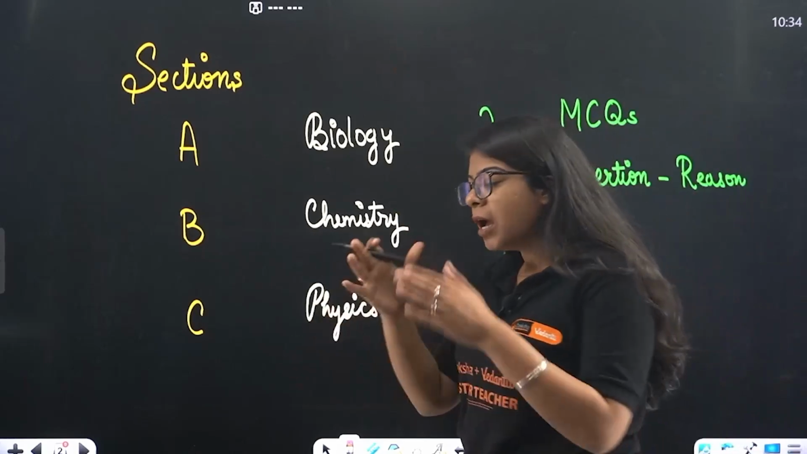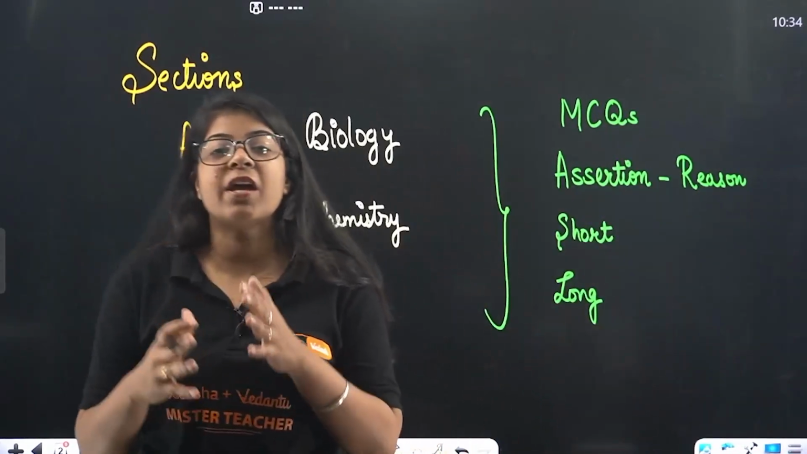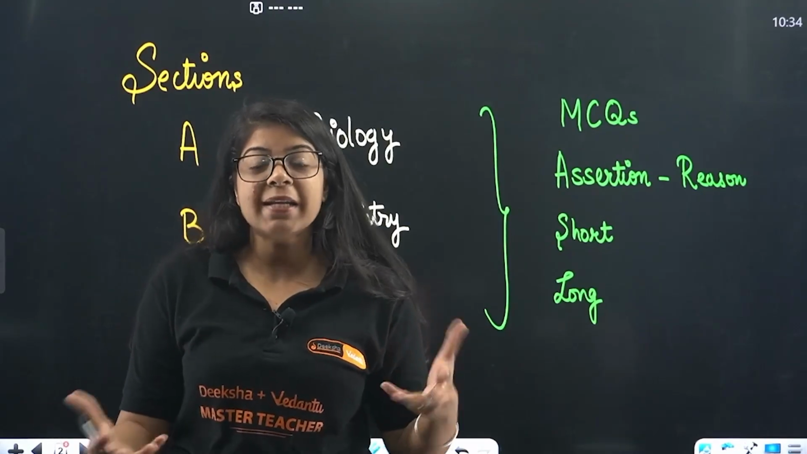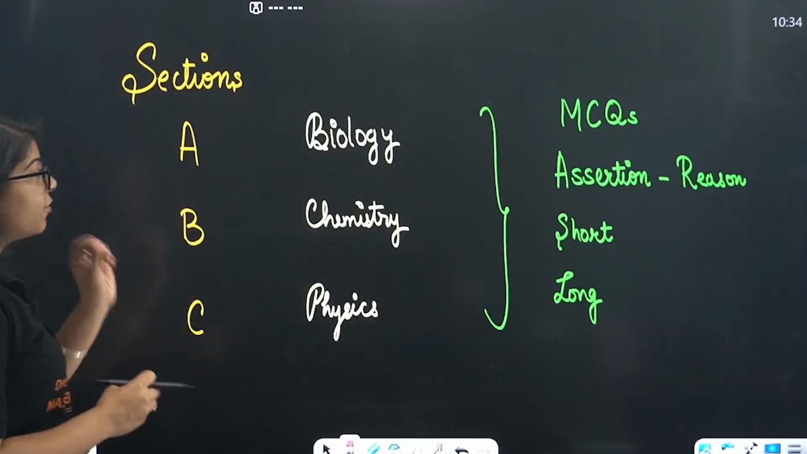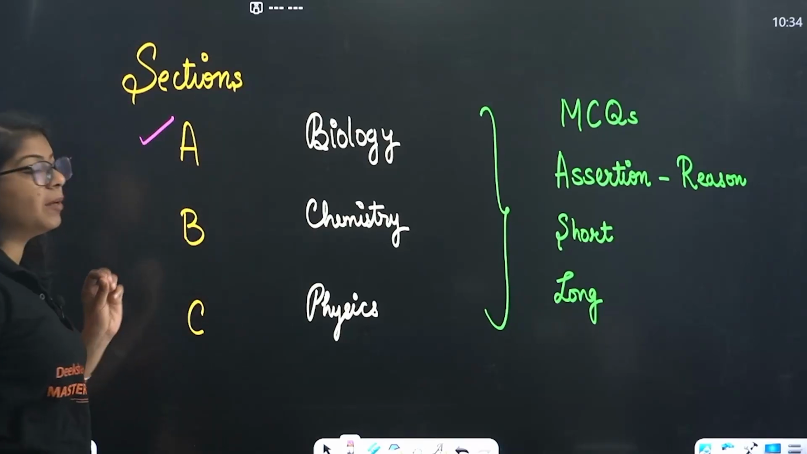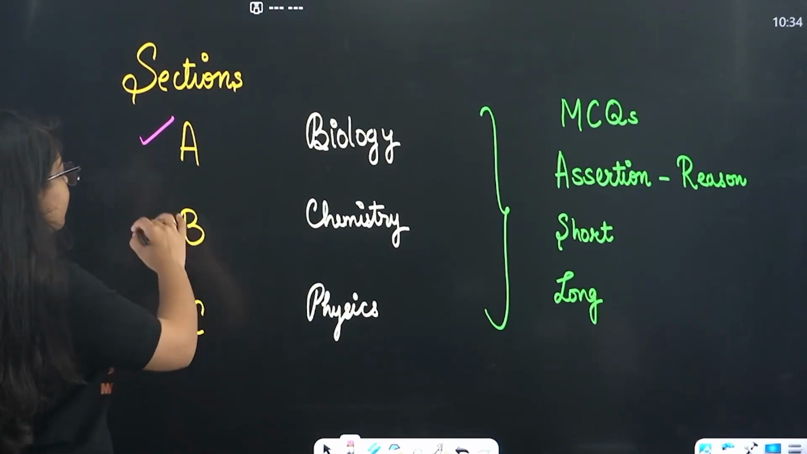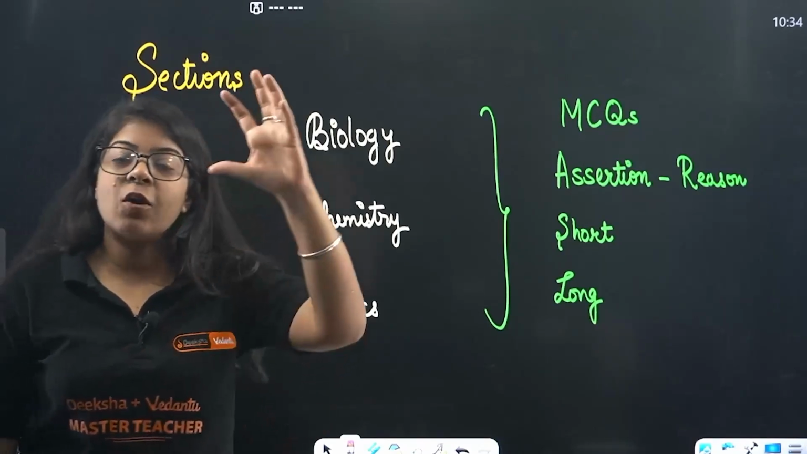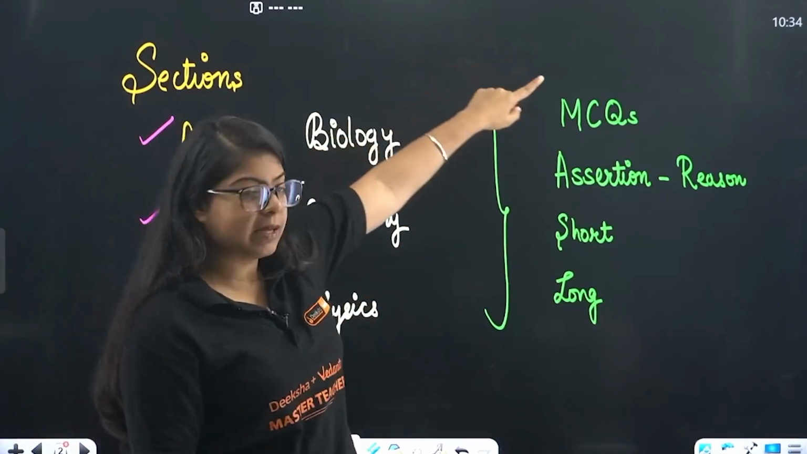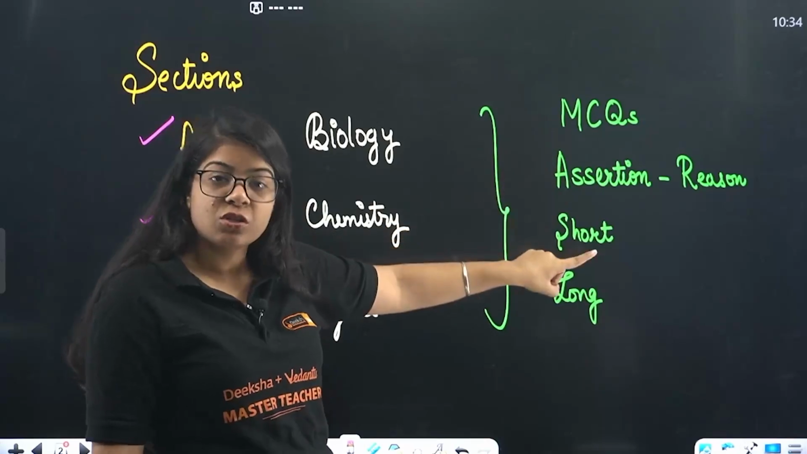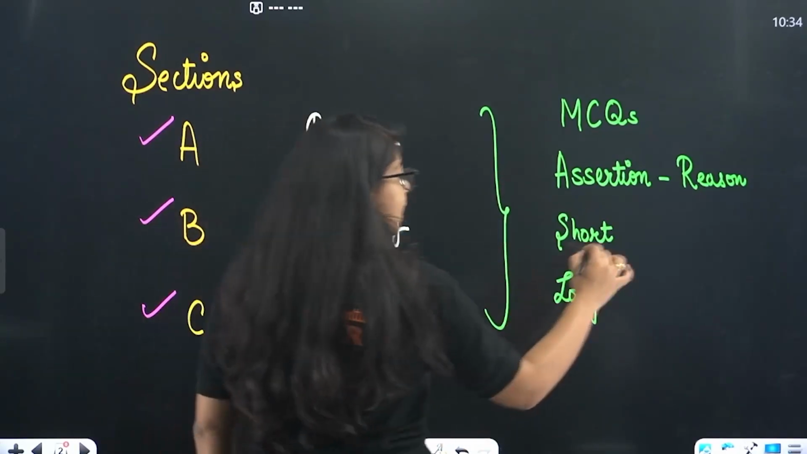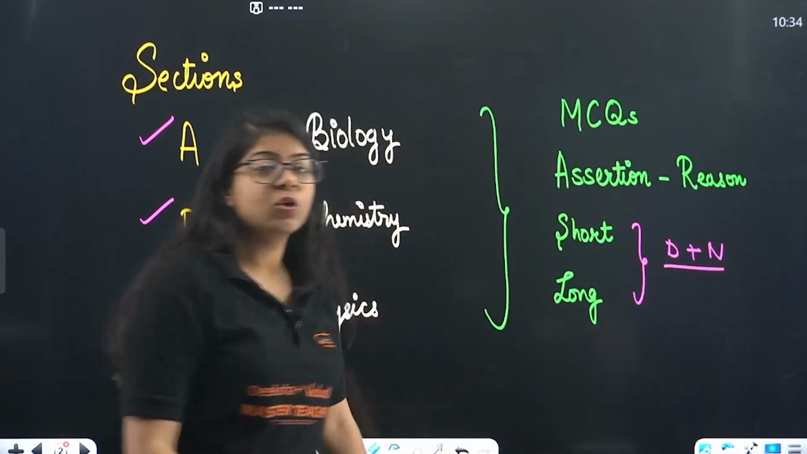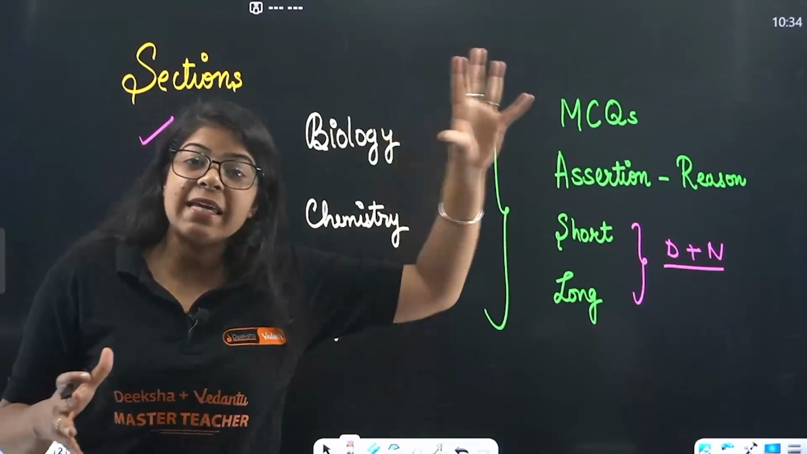This time, from 2026, CBSE has changed the paper pattern. So for 9th, for 10th, the paper pattern will be changed. Correct? So according to that, you have to study. First section, beta, will be of biology. Next section will be of chemistry. And third section, C section, will be of physics. Now in each of these sections, you will be getting MCQs, assertion reason questions, short questions, long questions, including diagrams, plus numericals. Okay, so you will be getting all of these in each of these sections.